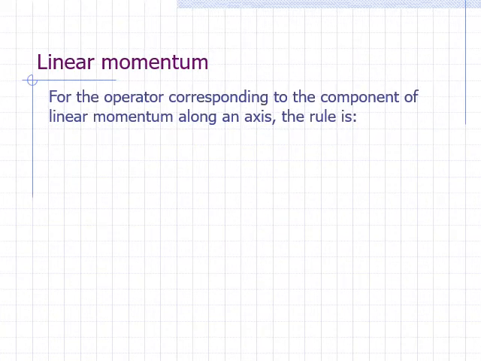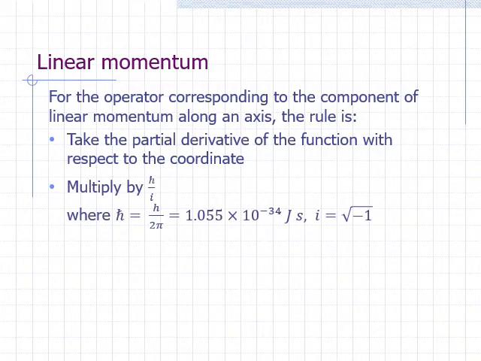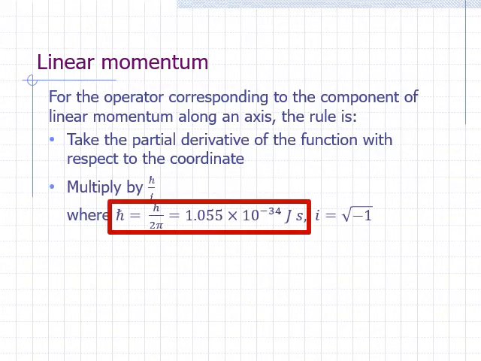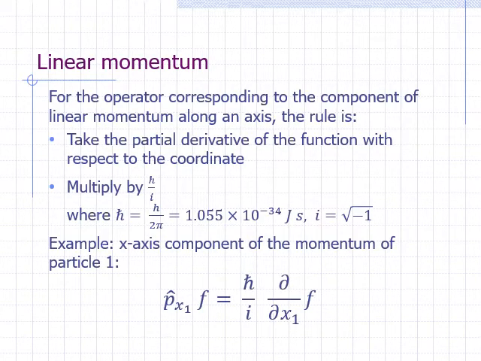For linear momentum, the operator corresponding to the component of the momentum along an axis is applied using the following rule. First, take the partial derivative of the function with respect to the coordinate. Then multiply by h bar over i, where h bar is Planck's constant divided by 2 pi, and i is the imaginary number square root of -1. For example, the operator for the x-axis component of the momentum of particle 1 is defined this way.